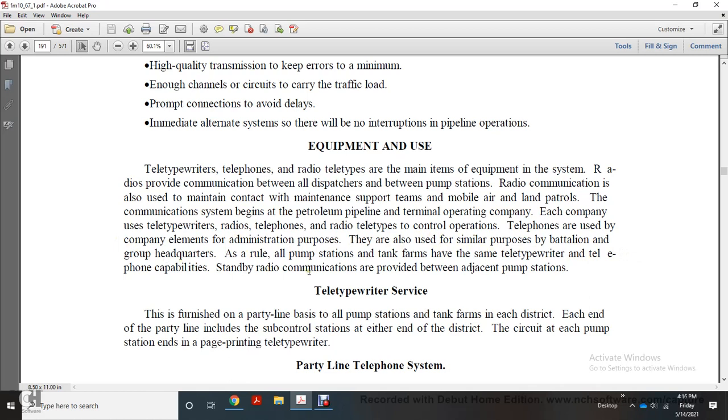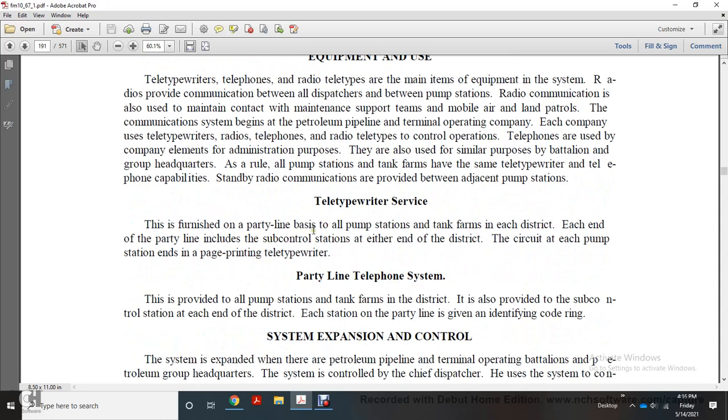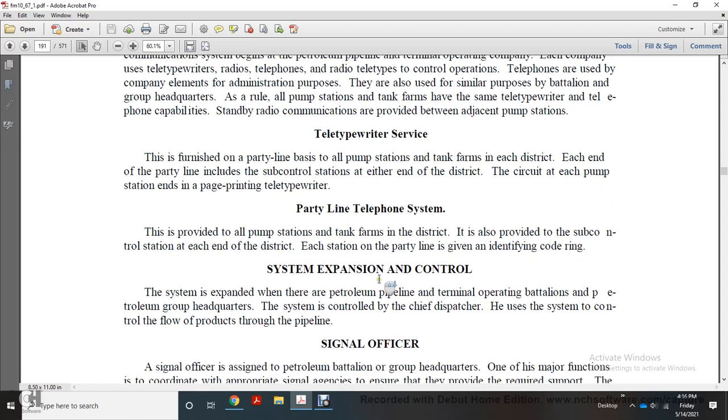Telephone companies, standby radio communications are provided with adjacent pumping station telebrite services. Version 1 party line, base of all pumps and tanker farms, and each end of the party line, including the sub-control station, and either end of the district circuit, each pump station, end of the page printing telewriter. The party line telephone system provides all pump stations and tank farms in the district with the sub-control station at each end of the district. Each station on the party line is given an identifying code ring.